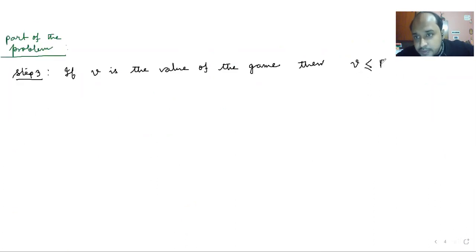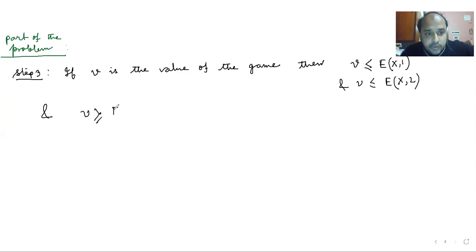This value must be less than or equal to Ex1 and also less than or equal to Ex2. And this value must be greater than or equal to E1y and also greater than or equal to E2y.